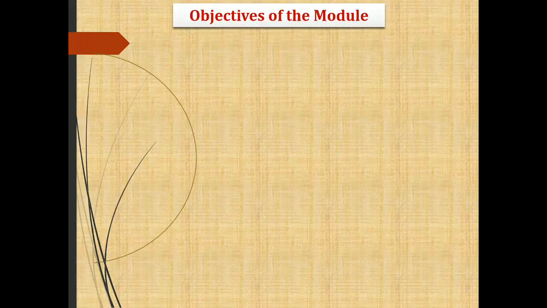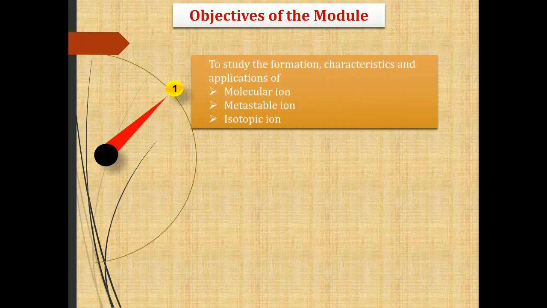The objectives of this module are to study the formation, characteristics and applications of ions such as molecular ion, metastable ion and isotopic ion. These ions are helpful for interpretation of the mass spectrum.